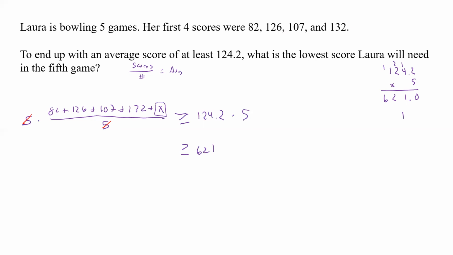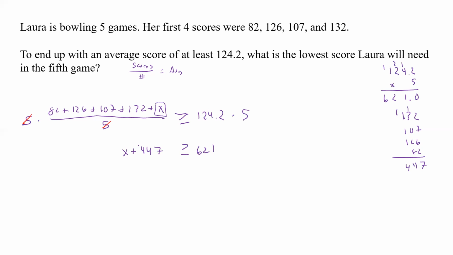So let's make a list: 132, 107, 126, and 82. So we have 6, 7, 8, 9, 10, 17, 3, 4, 5, 6, and 8 is 14. 1, 2, 3, 4, 447. So we have x plus 447.